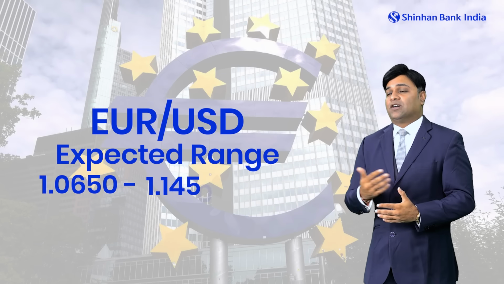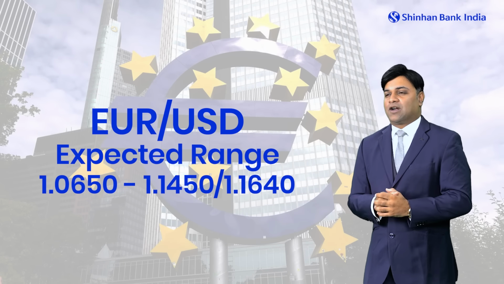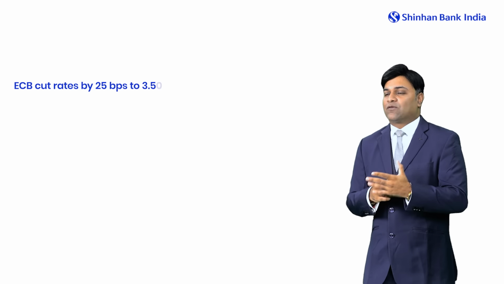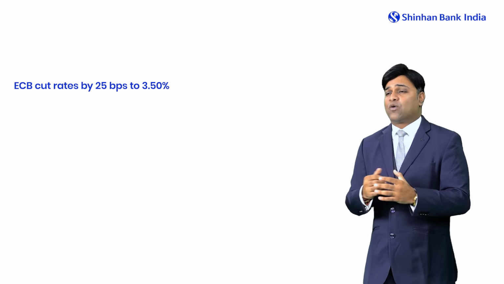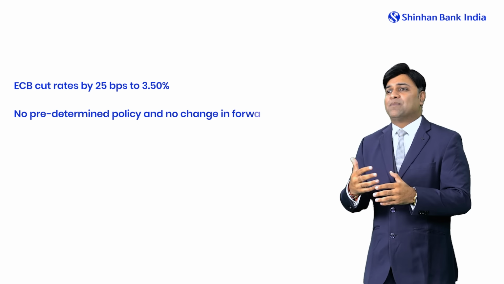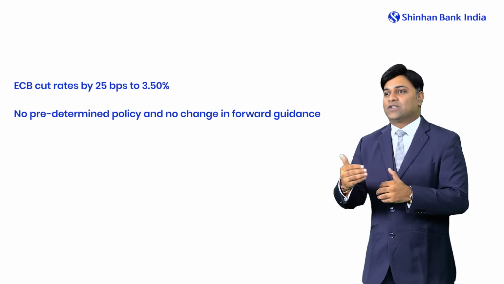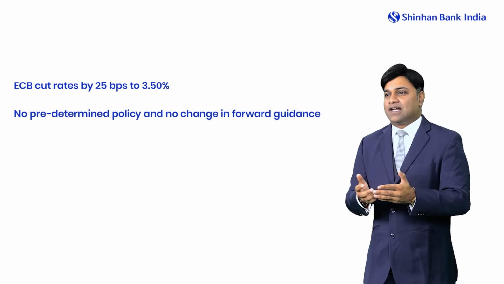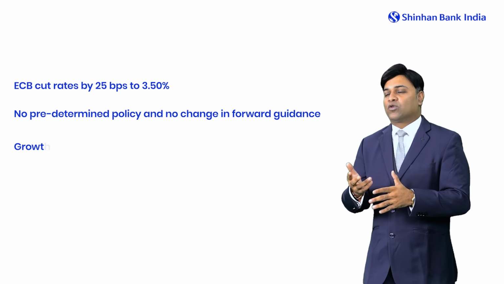Now let's move on to the other policy side, which is the European Central Bank. The European Central Bank did cut rates by 25 basis points. That was in line with expectations and rates are now at 3.5%. Usually their policy is not predetermined. They don't follow any set procedure of going for a rate cut. There was no change in the forward guidance as such, but there was a change in the growth projections.